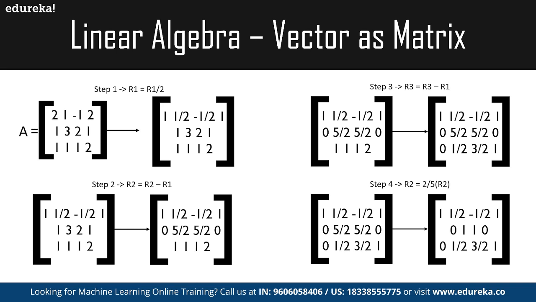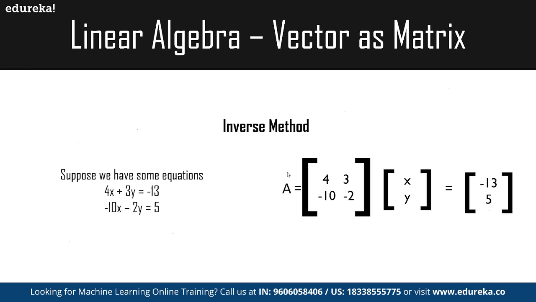So now we are going to discuss more about the inverse method. Suppose we have equations 4x plus 3y equals minus 13, and minus 10x minus 2y is equal to 5. Then we convert that into matrix form, which is going to look like this. So we know that A dot B is equal to C. Thus, if we multiply both sides by the inverse of A, it shouldn't change the equation, right?